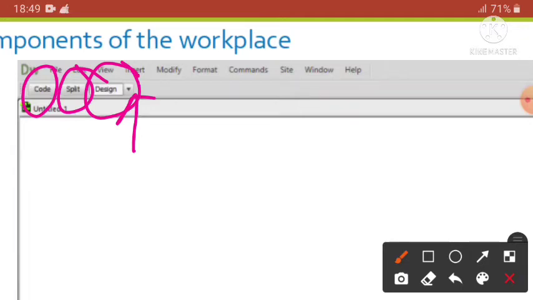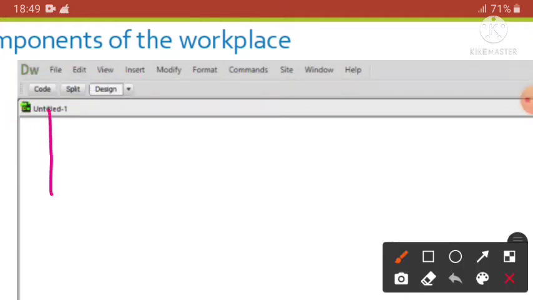So if you click this arrow you will get live view also. So code, split, design and live view control the manner in which the open file is displayed. Okay, so here at first it is code. Code view displays the code editor and the design view displays the visual editor, and split view divides the page in half.